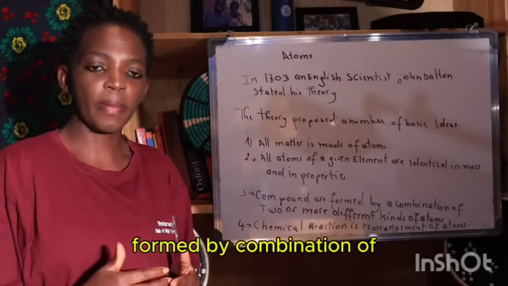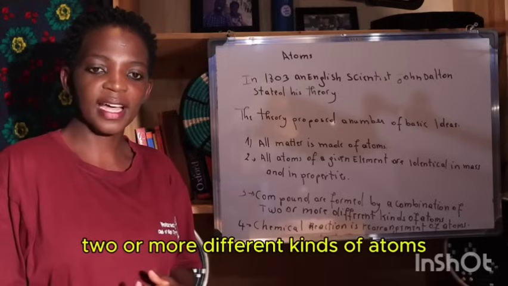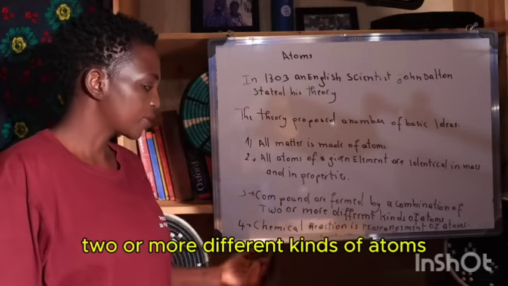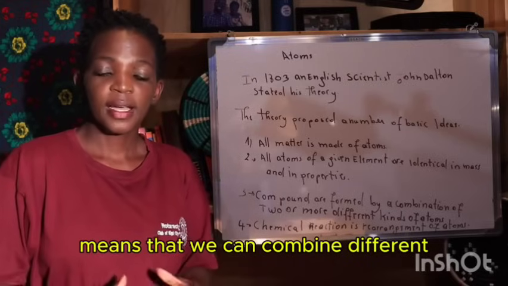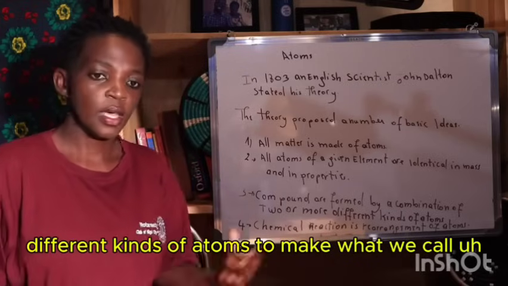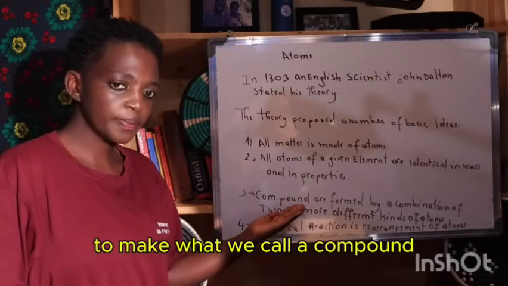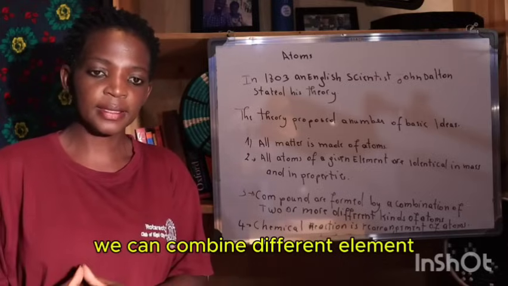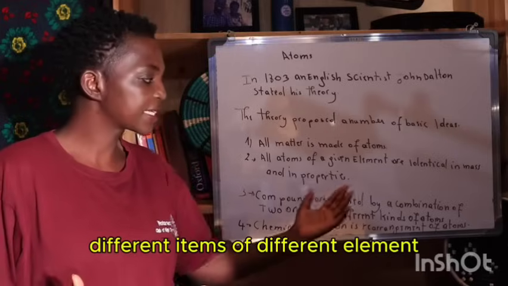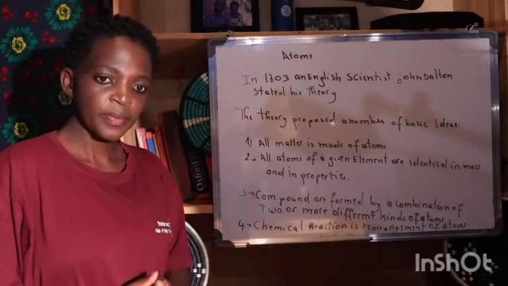Formed by combination of two or more different kinds of atoms. This means that we can combine different kinds of atoms to make what we call a compound. We can combine different atoms of different elements to form what we call a compound.